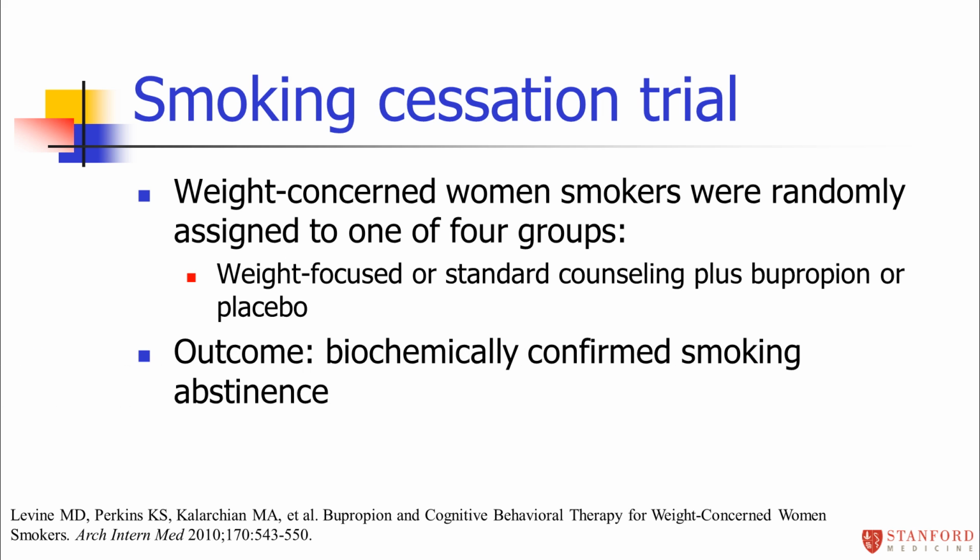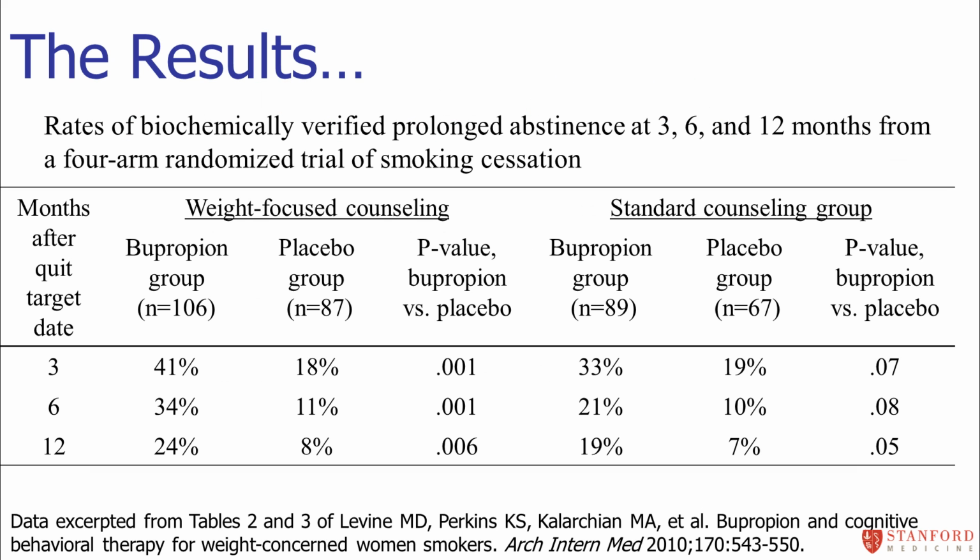The outcome was biochemically confirmed smoking abstinence. And here are the results of this study. This is a large table, and there's a lot going on here. I'm going to help you navigate your way through this table by zeroing in on some things I want you to pay attention to. First of all, it's showing here the 4 groups, weight-focused and standard counseling with drug or no drug, with placebo. There are 3 outcomes here. At 3 months, 6 months, and 12 months, it's showing you what percent of people in each of those groups had biochemically confirmed abstinence. That is, you measure their blood, and you can't find any traces of smoking.